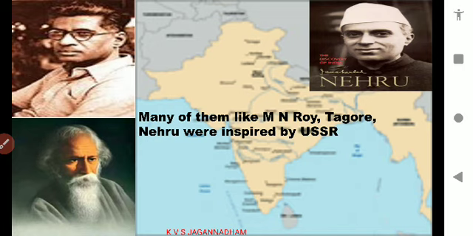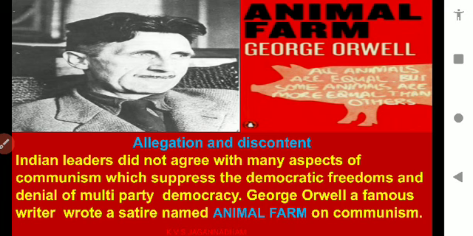Many of the Indian freedom fighters were also inspired by the socialistic ideas of Russia. Among them, M.N. Roy, top left, left down, Rabindranath Tagore, and right side top, Jawaharlal Nehru. These were inspired by them. There were also allegations and discontent.